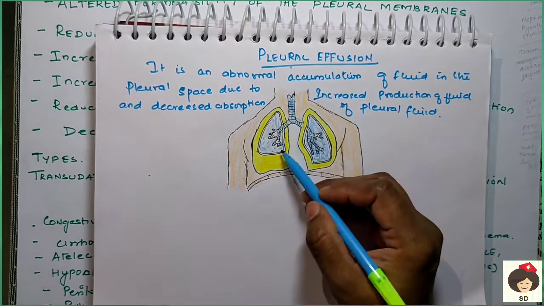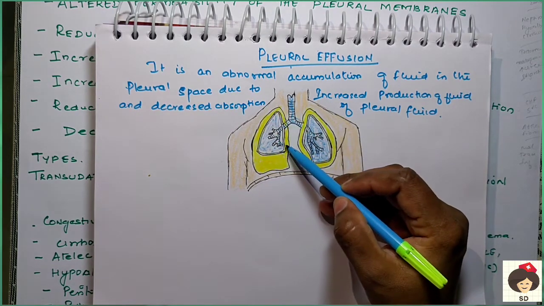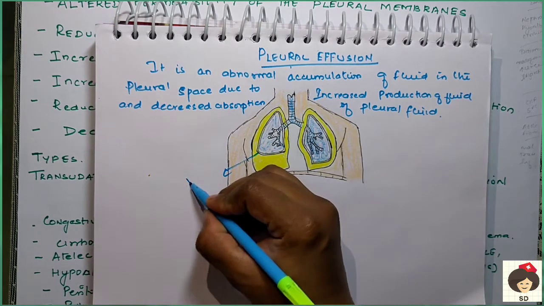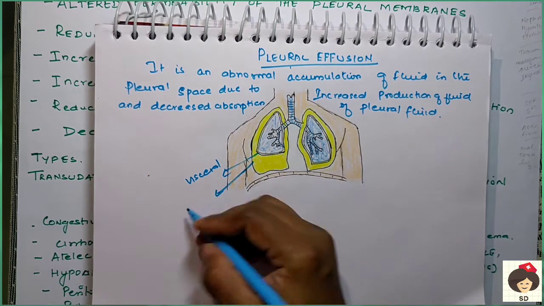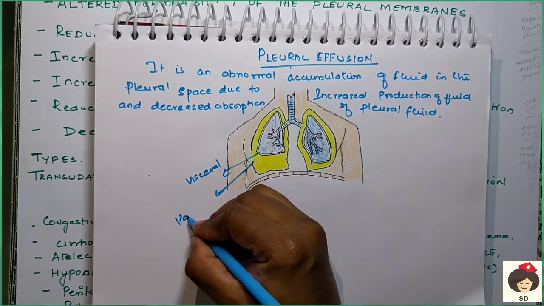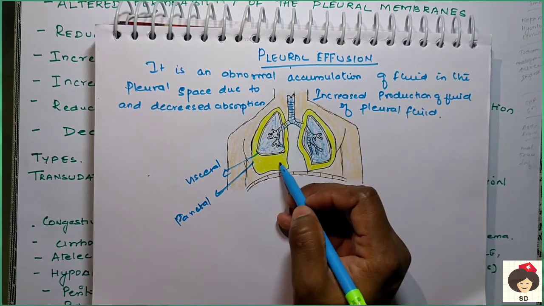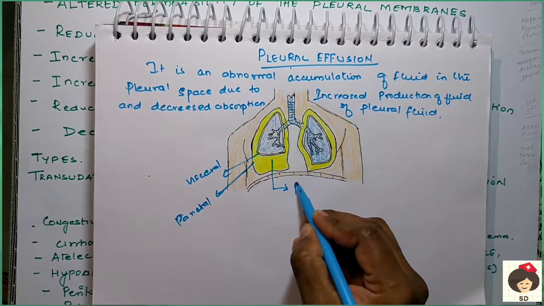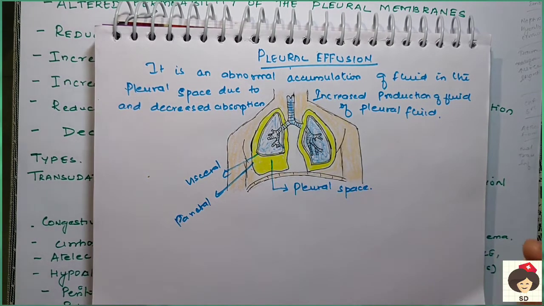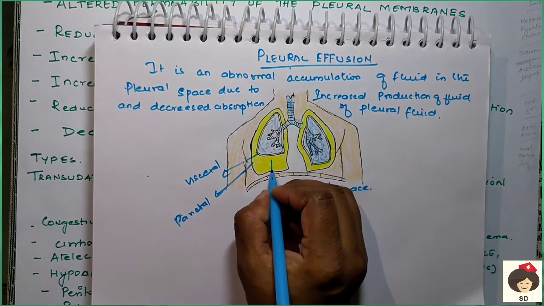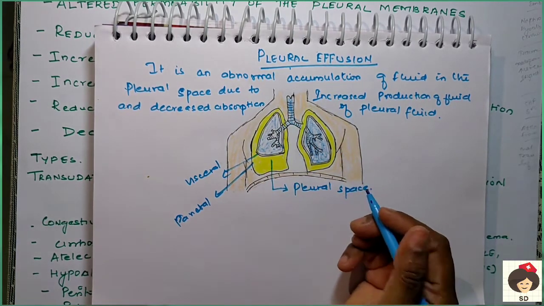Okay, so when you see this is the lungs, so the lungs have a covering called pleura. So the inner membrane is called visceral pleura, the outer membrane that is near the chest wall is called parietal pleura. So in between the parietal and visceral pleura there is a space which is called pleural space. Usually in the pleural space a small quantity of fluid is present in order to prevent friction and also to provide support to the lungs.